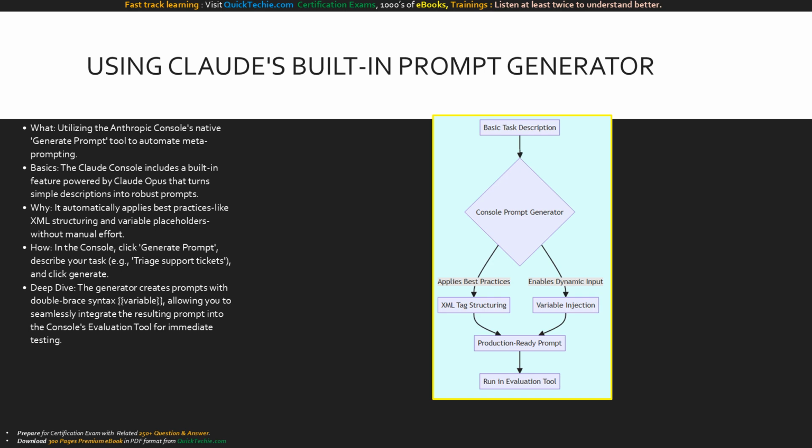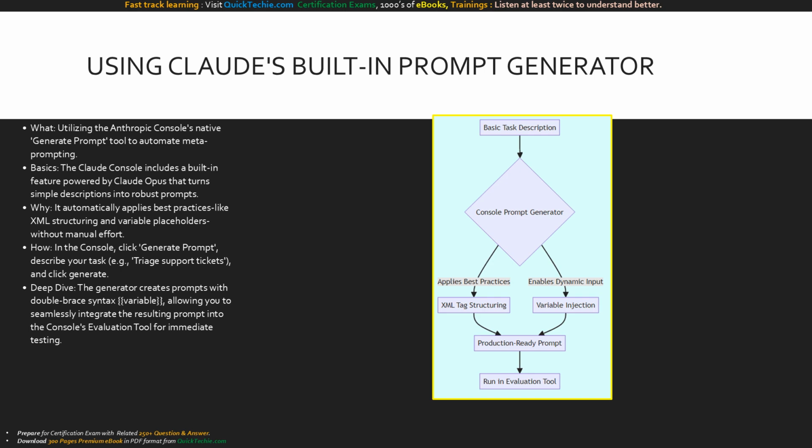If you log into the Claude console, you will find a built-in Generate Prompt tool powered by Claude Opus. You simply describe your task, for example, triage inbound customer support requests, and the tool automatically metaprompts behind the scenes. Why is this so valuable? Because it automatically applies enterprise best practices.